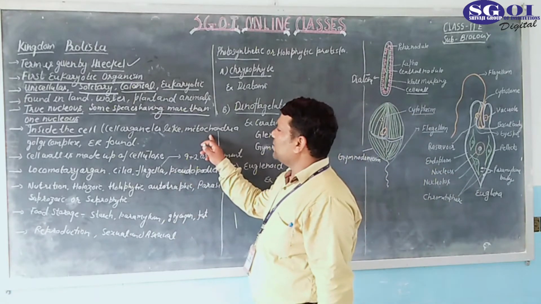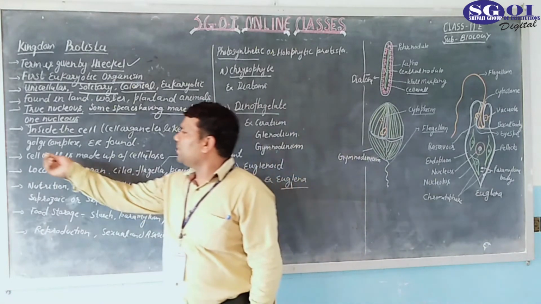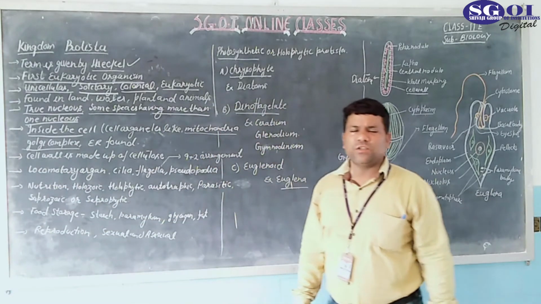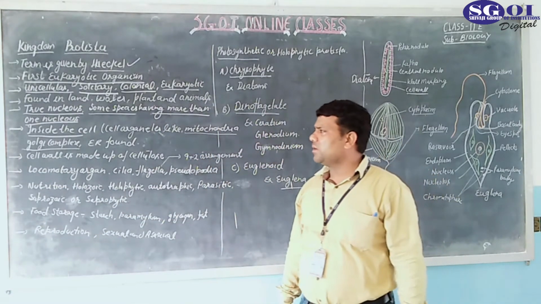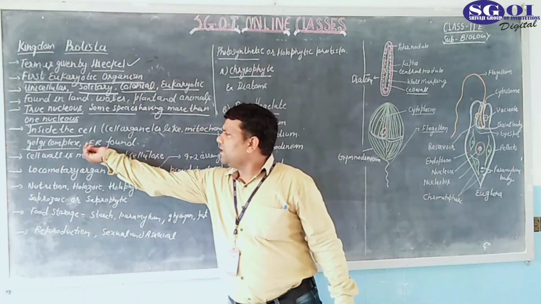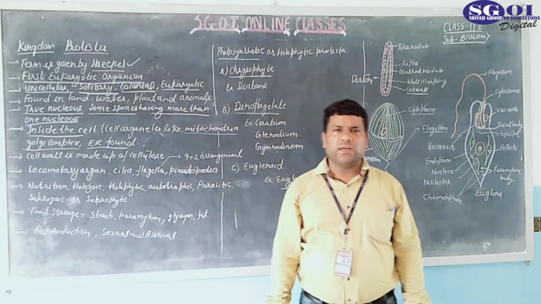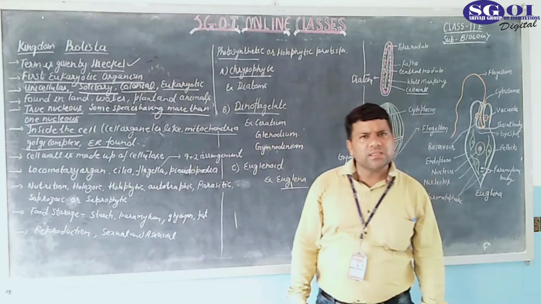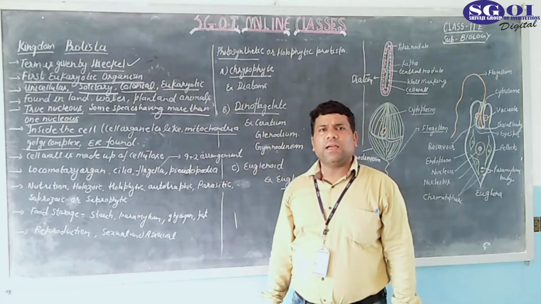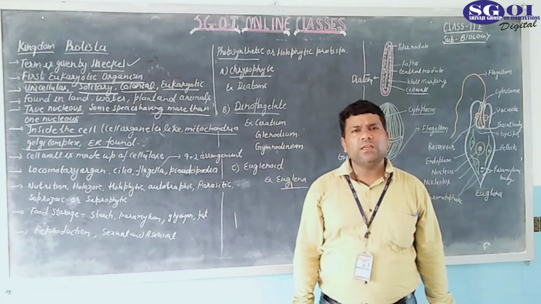Cell organelles like mitochondria, you know, are the powerhouse of the cell. Golgi complex is concerned with secretion; its function is to secrete different types of enzymes. ER stands for endoplasmic reticulum. It acts as an endoskeleton of the cell. What is ER? Endoplasmic reticulum. It acts as an endoskeleton of the cell. And you know that ER is of two types.